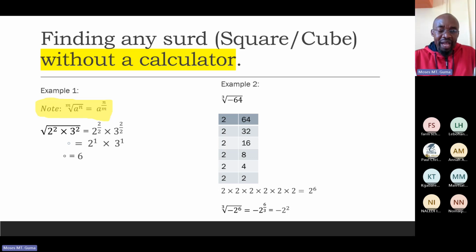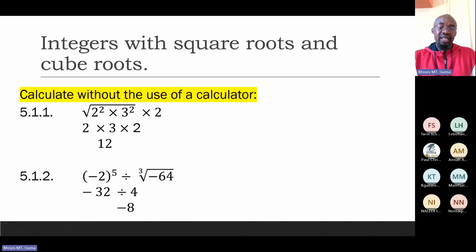Now it goes back there. It would be negative 2 to power 6 divided by that 3, which is minus 2 to power 2. And minus 2 to power 2 is a 4. Beautiful. Now it means where I see that, I'll just put a 4. Let's go back to that slide.